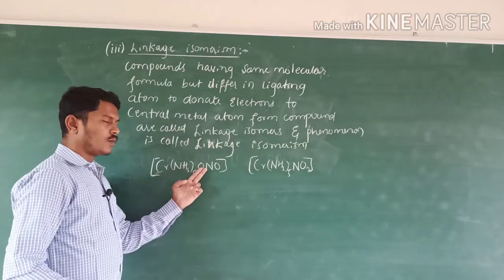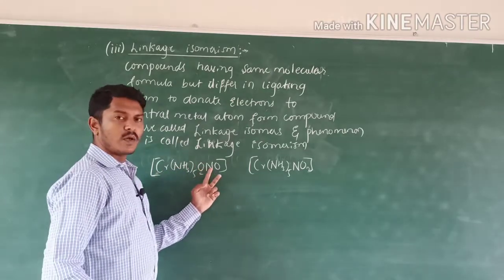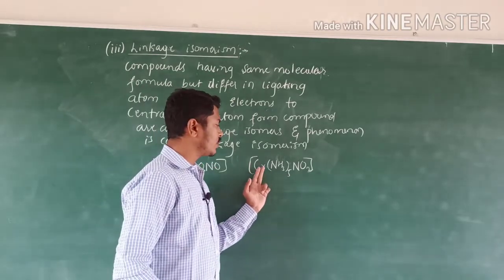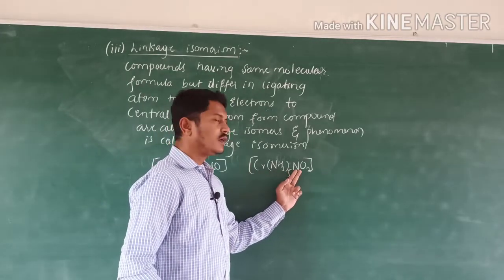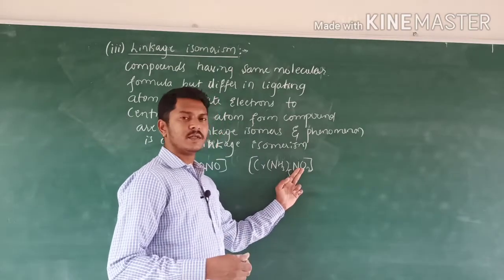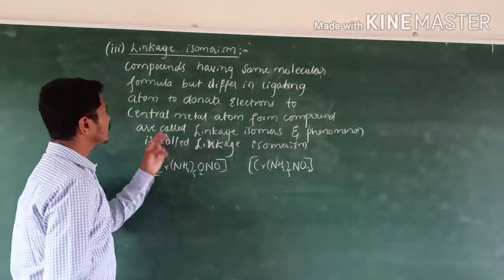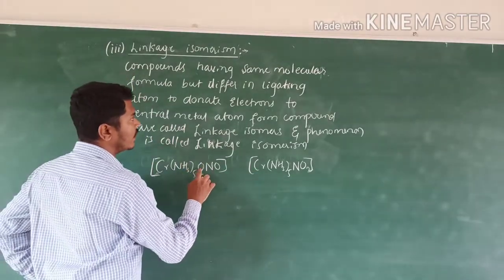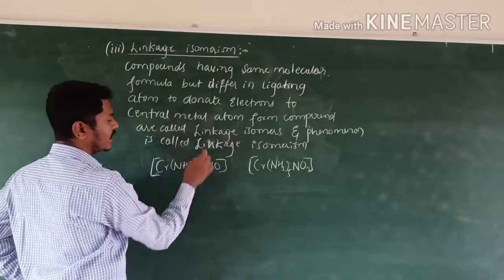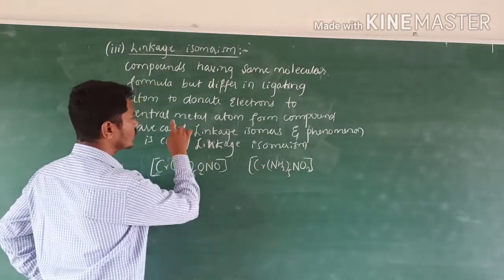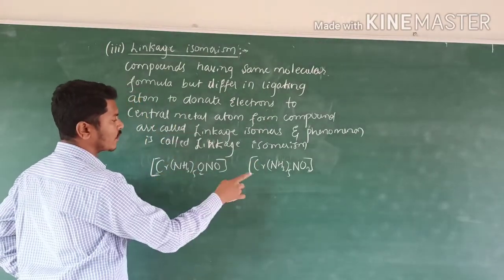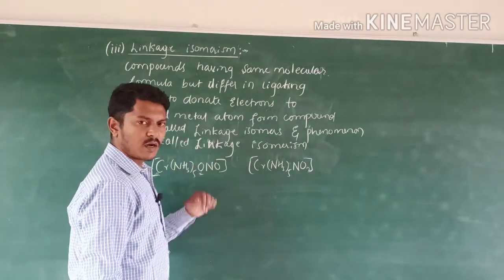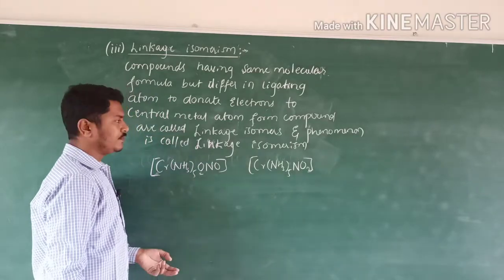Chromium, here 5 times NH3, ONO, here the ligating atom is O, oxygen. For this chromium NH3 5 times NO2, here the ligating atom, the electron donor atom, is nitrogen. Compounds having same molecular formula but differing in the ligating atom that donates electrons to the central metal atom to form the complex are called linkage isomers, and this phenomenon is called linkage isomerism.